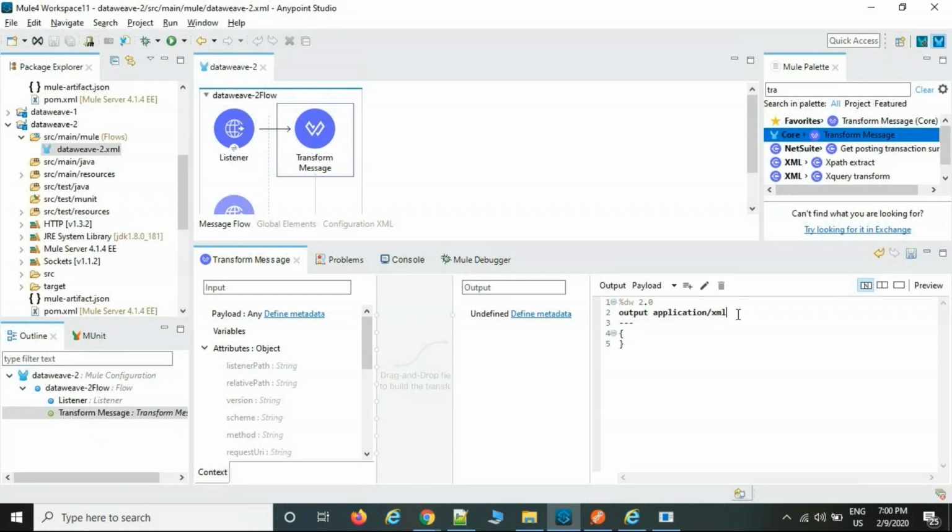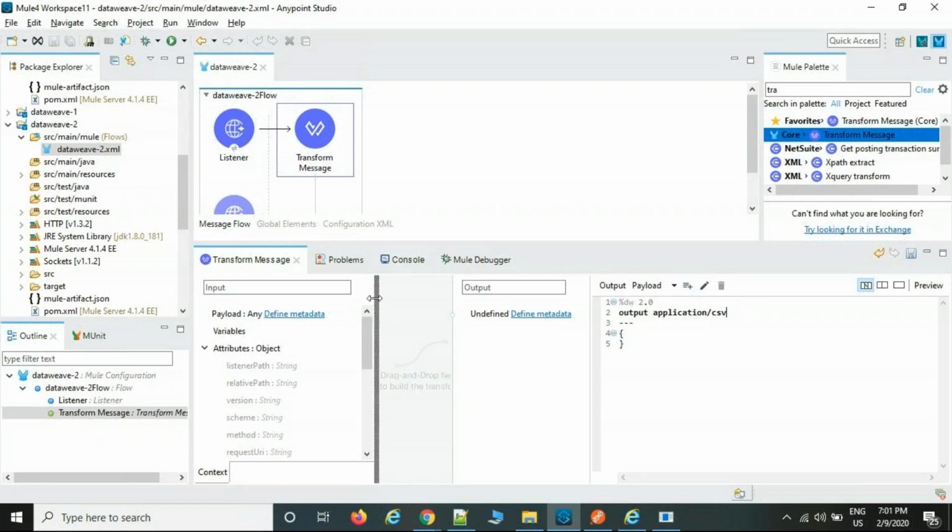I'm talking about the output transformation here. After seeing this, we will come to know that this transformation is converting to XML. If you modify it to CSV, it is going to convert to CSV. Like this, we are going to modify as per your requirement here. Within the brackets, we are going to write the logic.